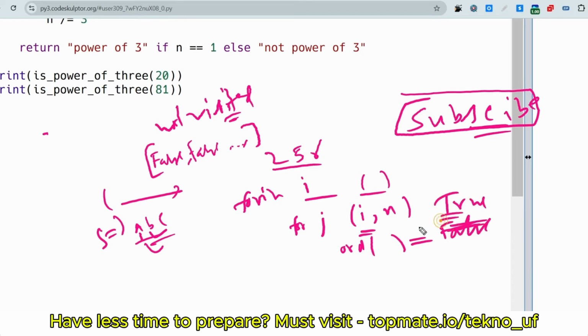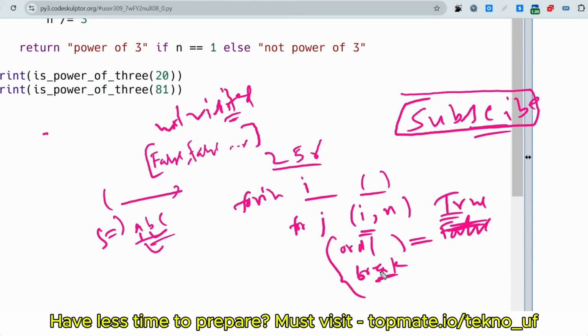If this is true, that means it is visited. If the current character's ASCII value is already present, then we have to break the loop, because we got a repeated character.